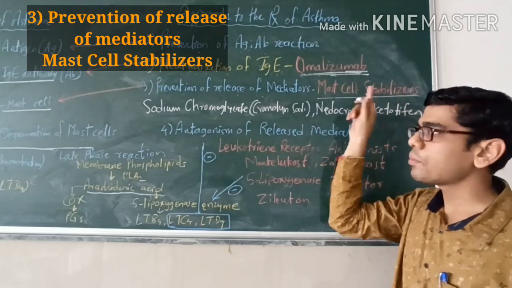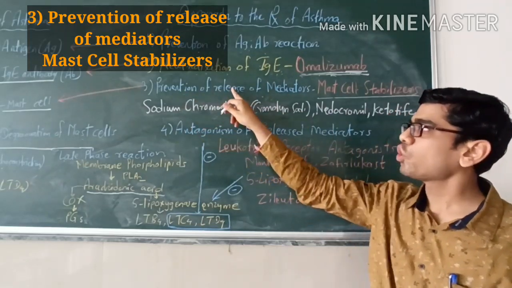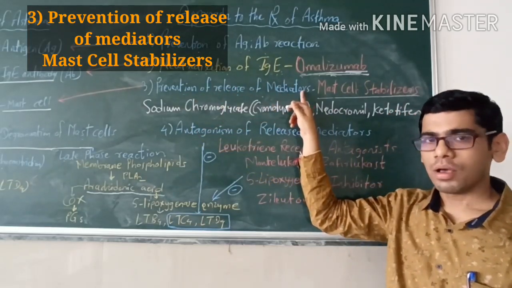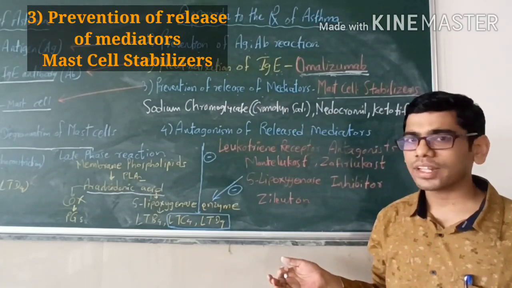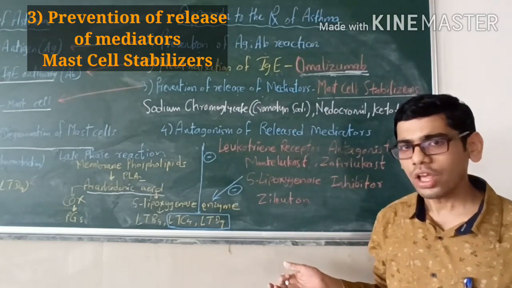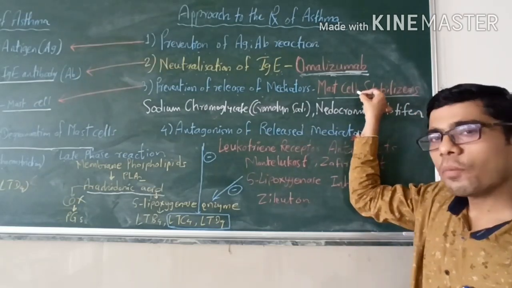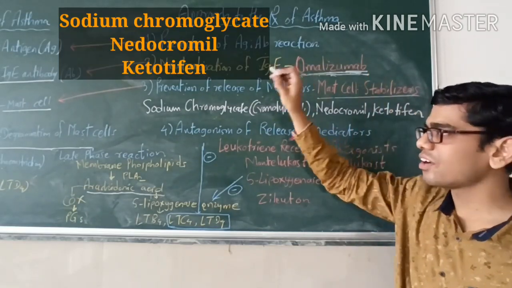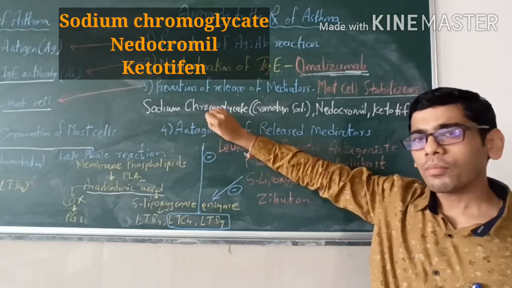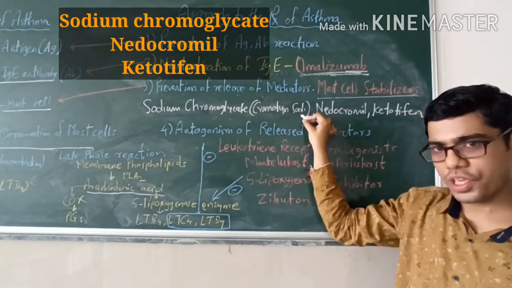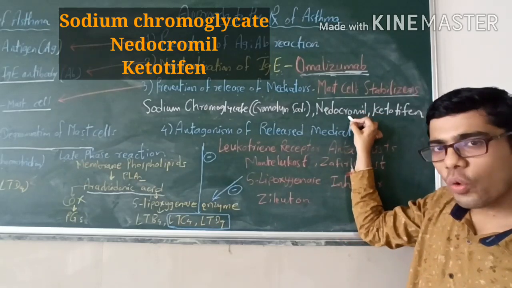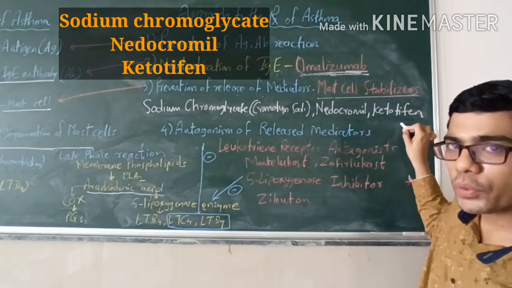So mast cell stabilizers prevent the release of mediators from the mast cells. So with no release of mediators, no further consequences like bronchoconstriction or inflammation will occur. In this category of mast cell stabilizers, there are three drugs. First is sodium cromoglycate, also called cromolyn sodium. Second is nedocromil, and third is ketotifen.